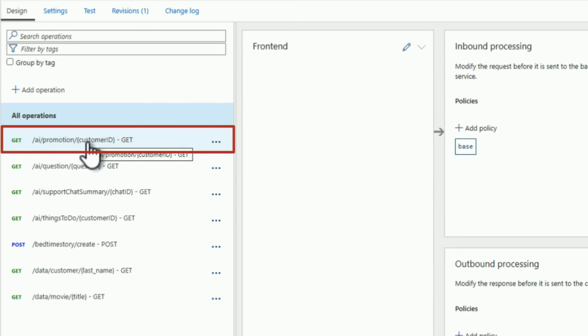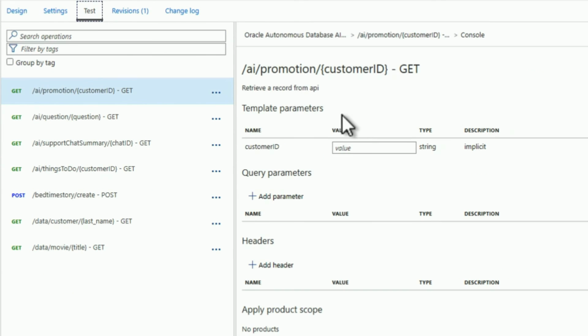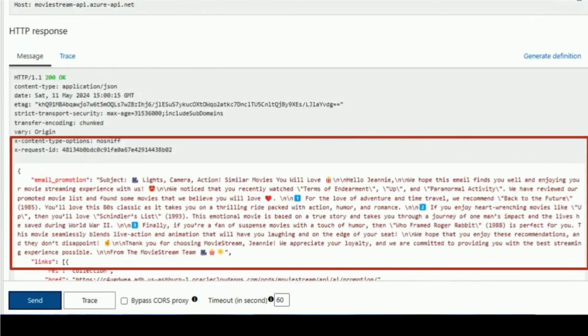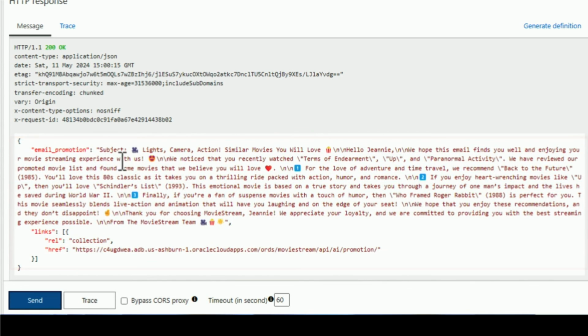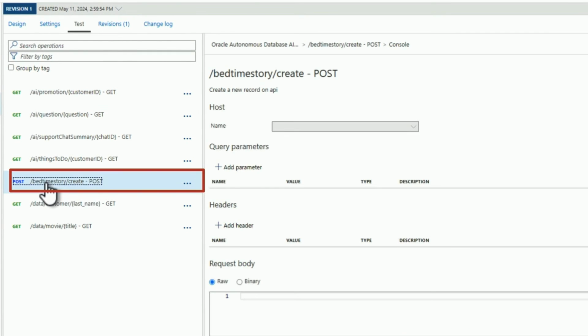And here's that create a promotion. And let's test it out. I want to test out my API to what's her name, Jeannie? I think it's Jeannie. And there you have it. Lights, camera, action, right? Here's using that live data. We also have another API called Create a Bedtime Story.